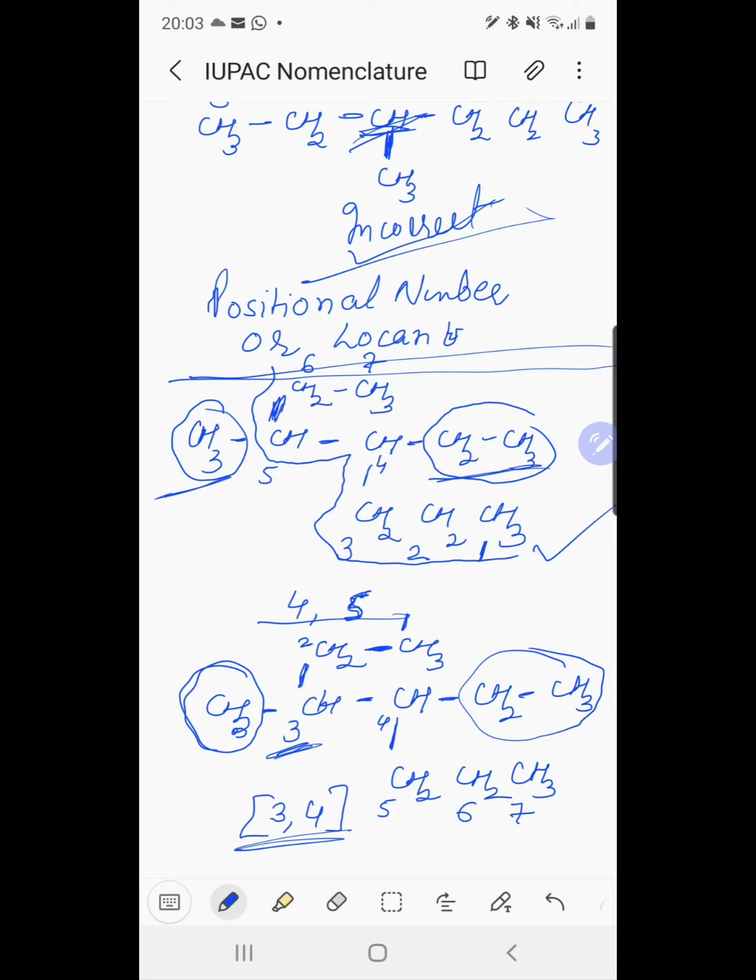So the correct numbering is the second one. Here we get the lowest set of locants rule. We get the lowest number for the locants. Here 3 plus 4 is 7. Here 4 plus 5 total is 9. So we have to select that name in which there is the lowest number to the locants. Here we have a set of locants, and we get the lowest number to the set of locants. So the second is the correct method and the first one is the incorrect method.